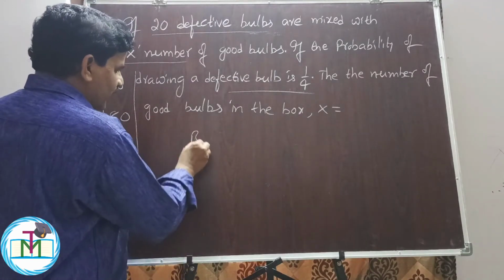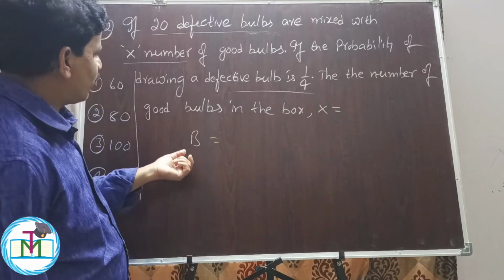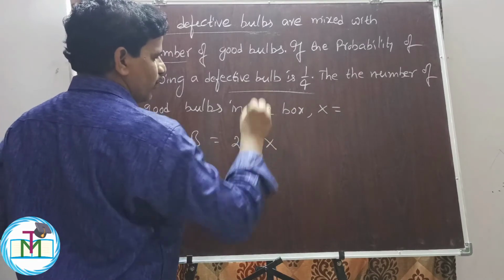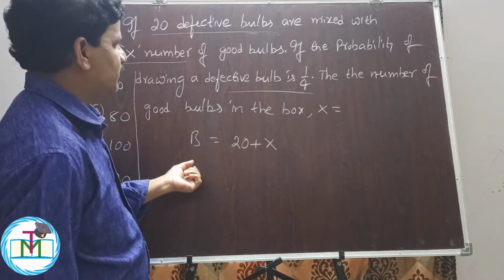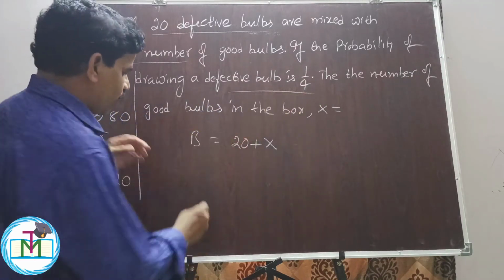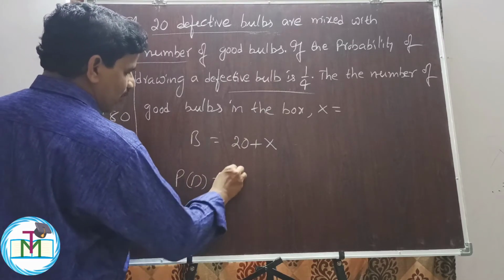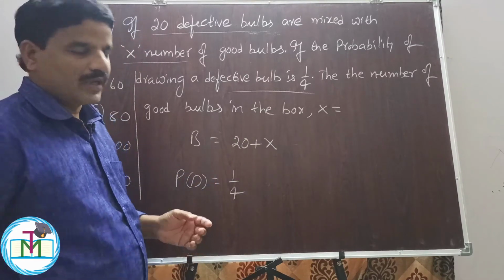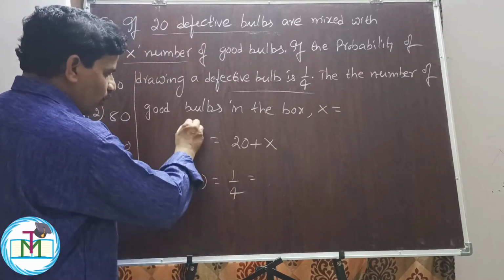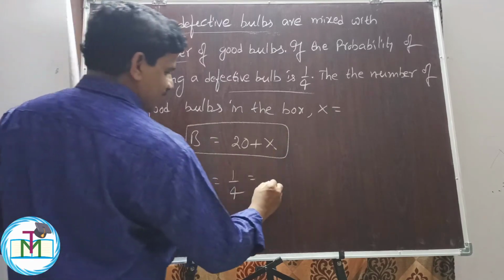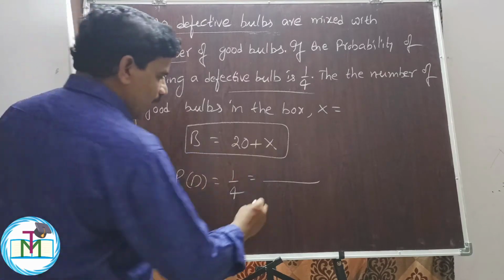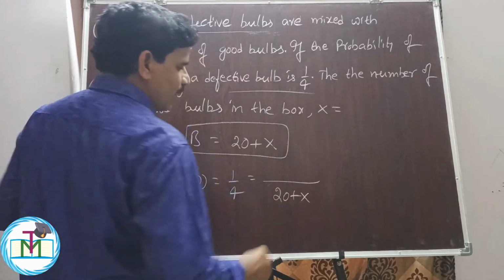So here the box contains a total number of bulbs: 20 defective bulbs plus X good bulbs. The probability of drawing a defective bulb is 1 by 4. According to the probability formula, what is the probability of drawing a defective bulb? Here the total number of bulbs is 20 plus X. In the box we have 20 defective and X good bulbs.